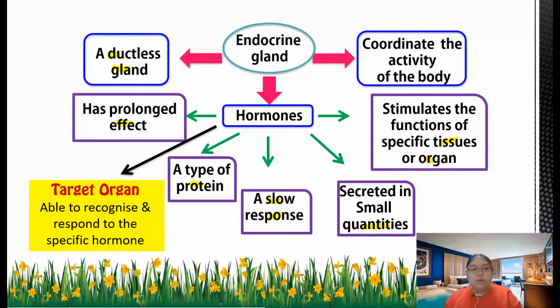This one I have highlighted in yellow. The hormone will go to the target organ. The target organ is able to recognize and respond to the specific hormone. That means the specific organ will receive the specific hormones. Not every hormone can be received; they must choose the specific one. After that, they get a specific effect. Now we're going to see every target organ and what we need to introduce for the endocrine gland.